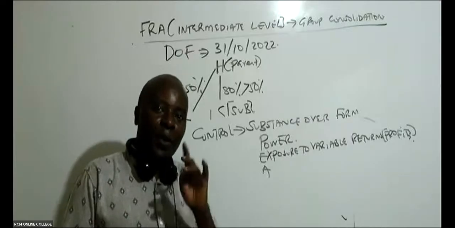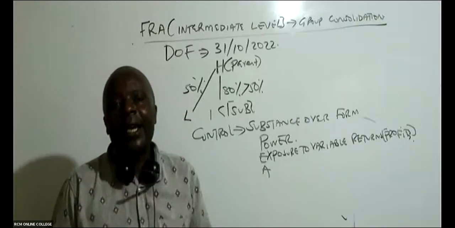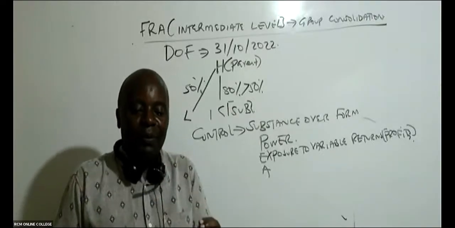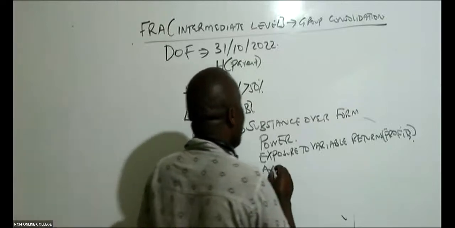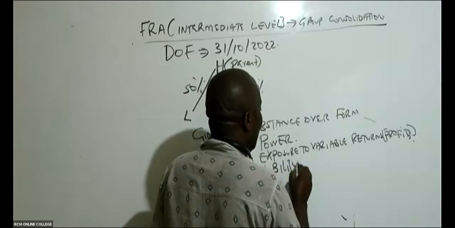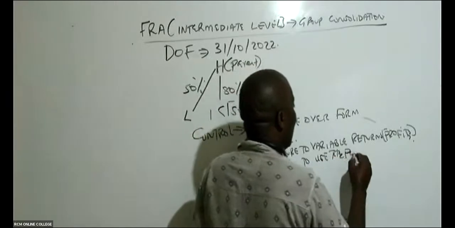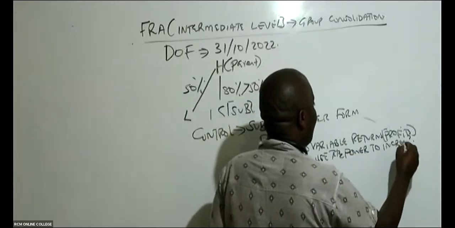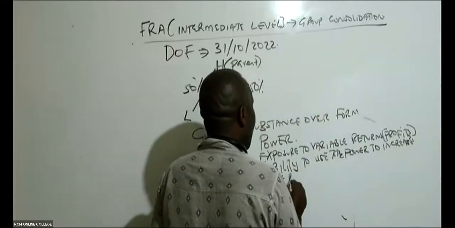If it is 0, then we can't say that you have got any control. But if it is anything more than 0, even if it's 0.9, at least you have some dividends you're going to be getting. And then number 3 is the ability to use the above power to increase the returns.